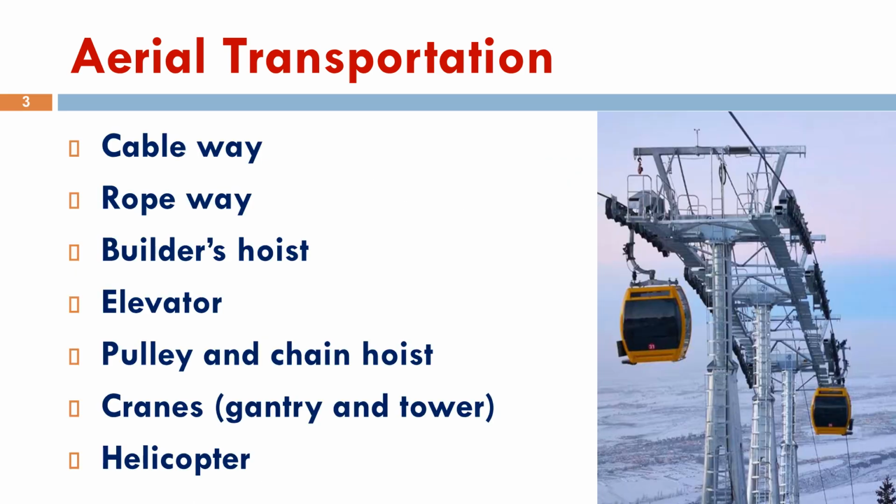There are several types of aerial transportation used in construction. These include cableway, ropeway, builder's hoist, elevator, pulley and chain hoist, cranes, and helicopters. Each system has a specific purpose depending on the project requirements. Cableways and ropeways are mainly used in remote areas. Builders' hoists and elevators provide vertical transportation in buildings. Pulley and chain hoists are suitable for small lifting operations, while cranes and helicopters are used for lifting and placing heavy construction materials quickly and accurately.